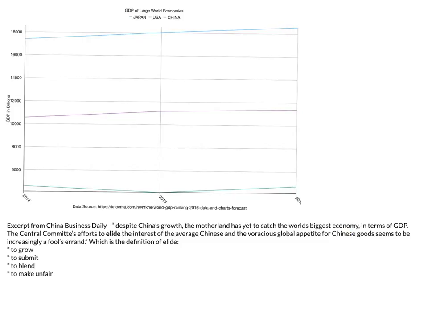And so the Central Committee's efforts to ally the interests of the average Chinese and the voracious appetite for Chinese goods seems to be a fool's errand. So this is letting you know that, despite their growth, it's been tough. And so then we go through these options for the definition, and we came to blend the interest of these two forces.